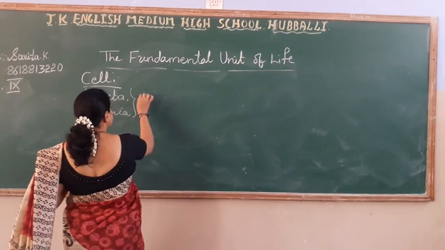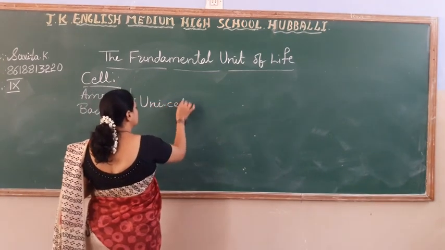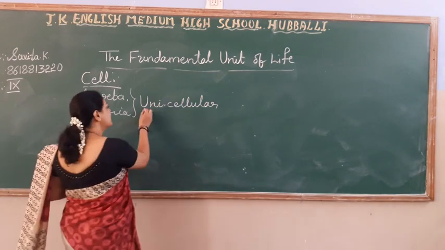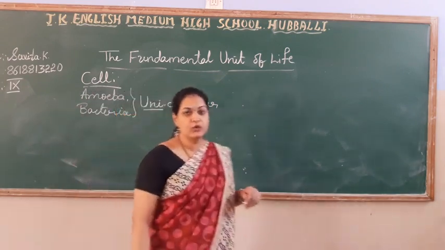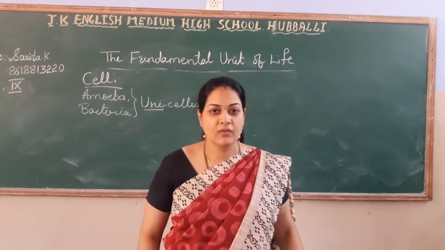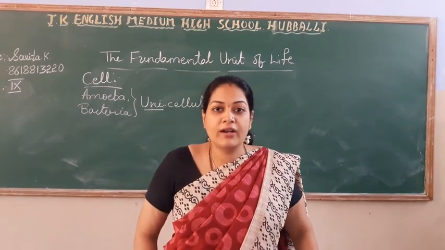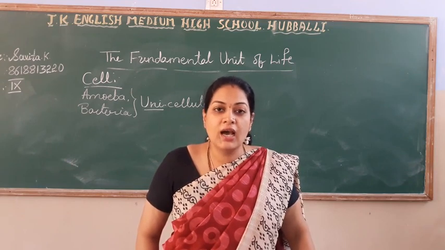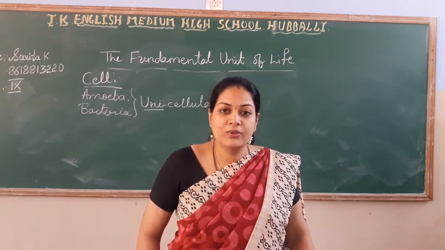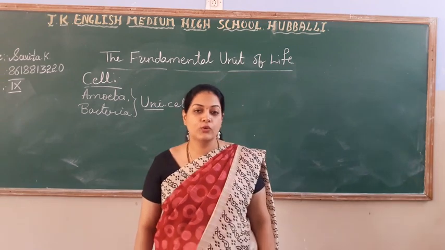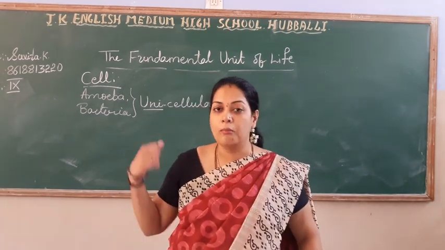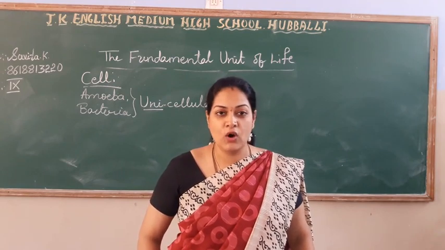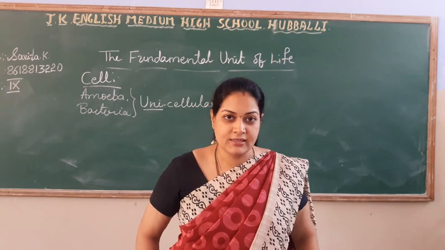So these organisms are called unicellular organisms. The name itself says uni. Uni means single, right? So these are the organisms having a single cell. We call them unicellular organisms. Examples: amoeba, euglena, paramecium, bacteria, etc.